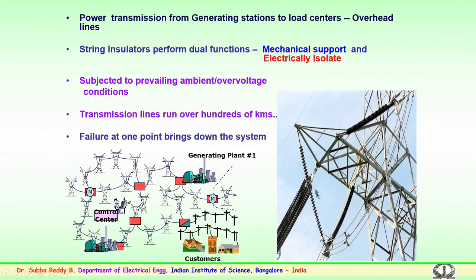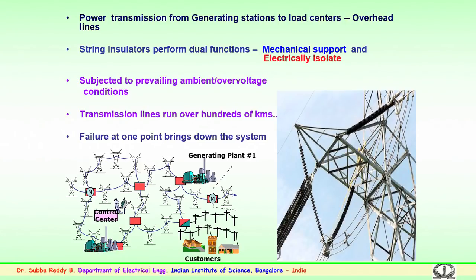So, these insulators are also subjected to ambient conditions. These could be environmental conditions, where long term performance has to be ensured in the field: it could be UV, ultraviolet radiation, it could be dust which is going to settle, it could be contamination, rain, fog, or ice loading on these insulators.